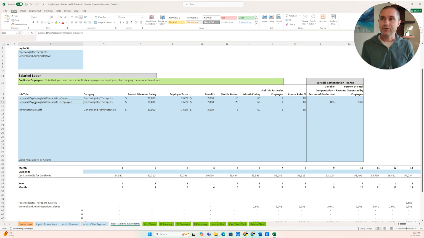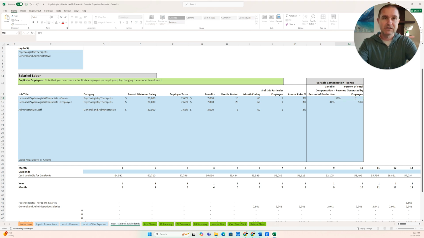And then let's say here you want to hire an employee, a second provider here, and they're also going to have an annual minimum salary of $70,000, but they're not going to start until month 25 here. So as you build up the practice, you hire additional staffing. And there's a section here that I want to draw to your attention, this variable compensation or bonus section. So what we're saying here is that this new employee starting in month 25 is going to generate 50% of the revenue, 50% of the billable work, and we're assuming that you are going to generate the other 50%.